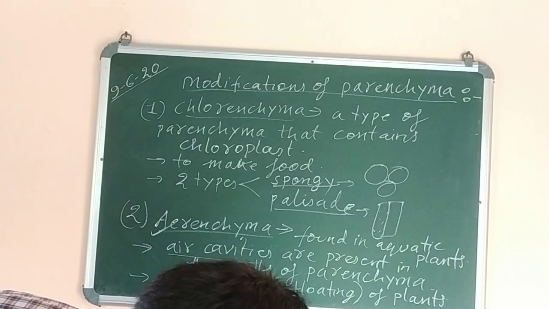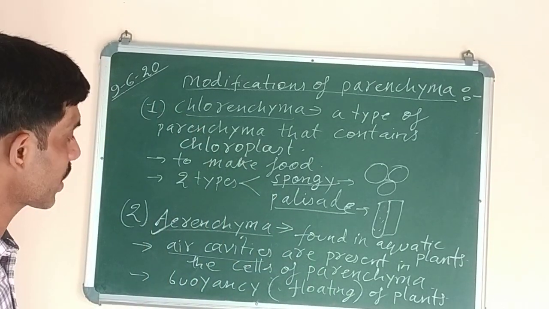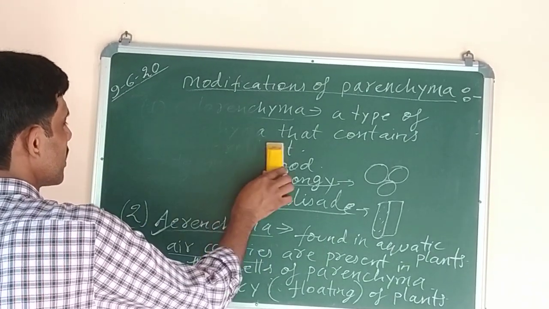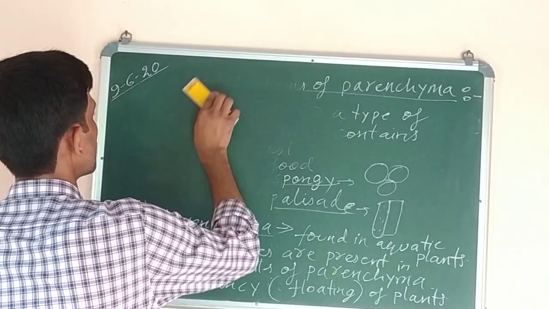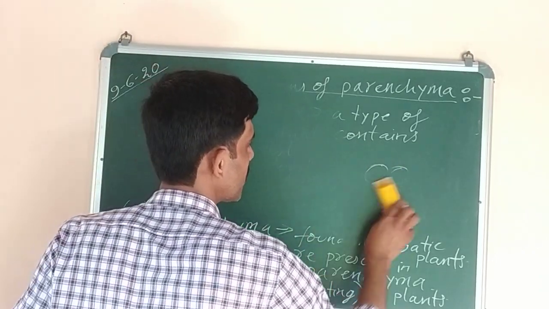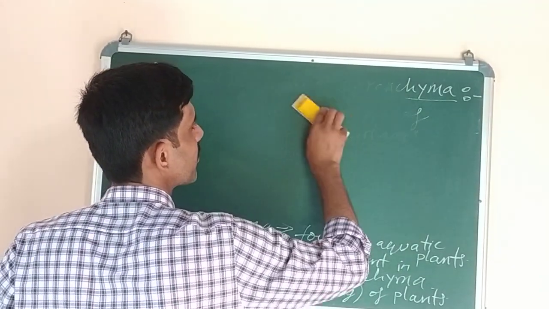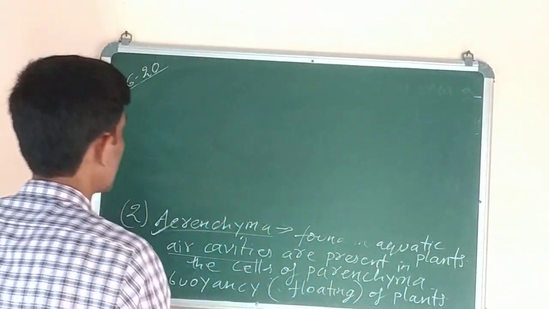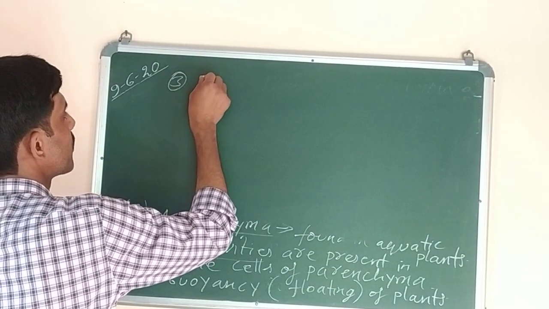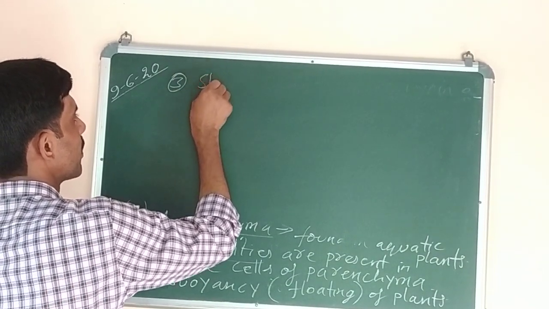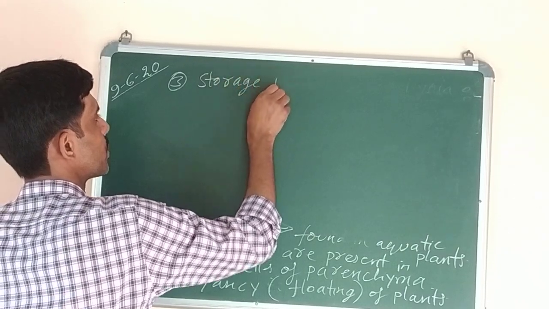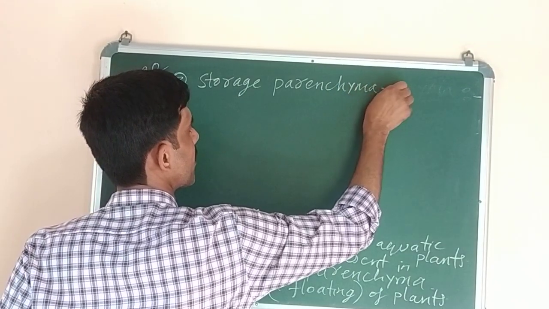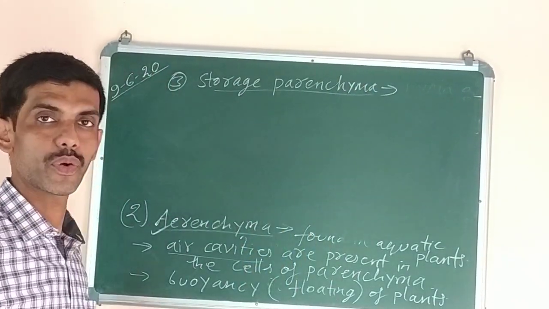Okay. Now next we have to study is storage parenchyma. Number 2 already completed. Third one is storage parenchyma. As the name suggests, a parenchyma tissue which is used for storage of fats, oils, starch granules, that is storage of food, is called storage parenchyma. It stores different types of food materials.